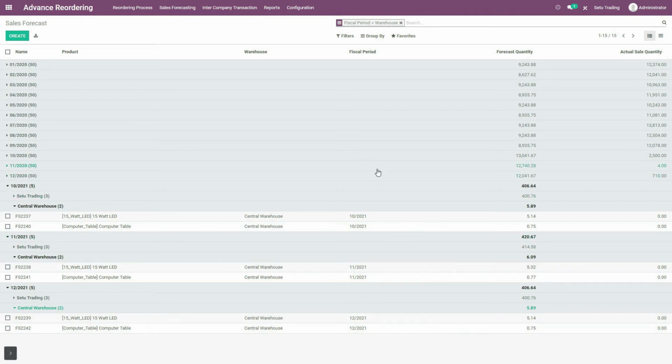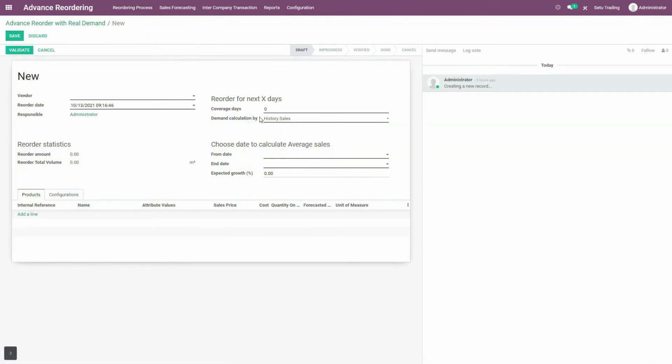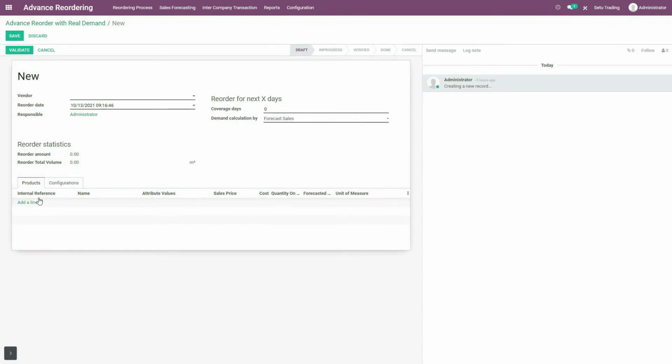So now, once the individual forecast of these products for the selected months and the warehouses is calculated, let us now switch to reorder with real demand again and see how demand calculation can now be performed by forecast sales. So over here I am again selecting forecast sales method and I am reordering these products from 1st of October 2021. I am considering 90 as coverage days, that is to calculate future sales for the next 3 months, October, November and December month of 2021, and I am purchasing these products from Ajanta Furniture. So as vendor I will select Ajanta Furniture.